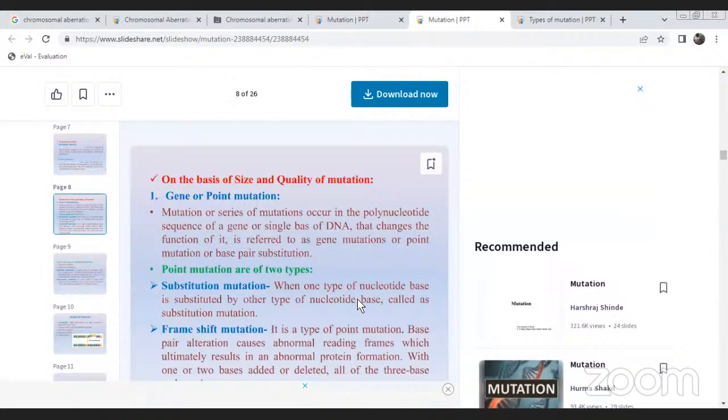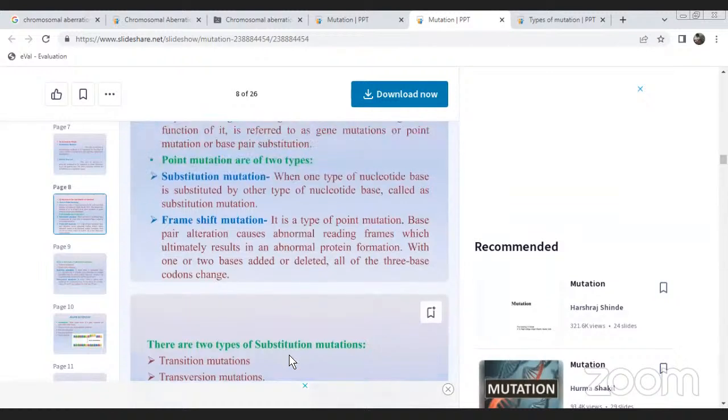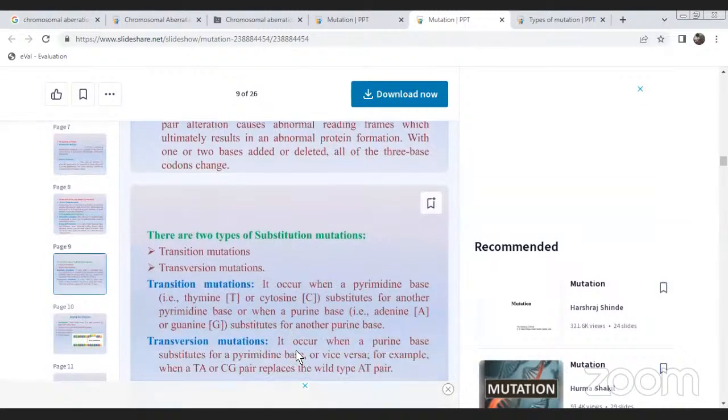These are the gene point mutations. There are two types of substitution mutations: transition and transversion mutations. What is the meaning of transition mutation?